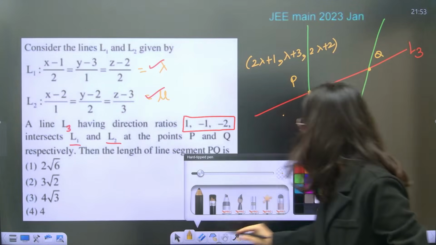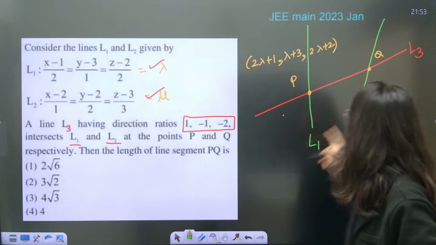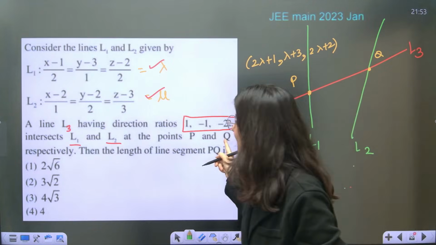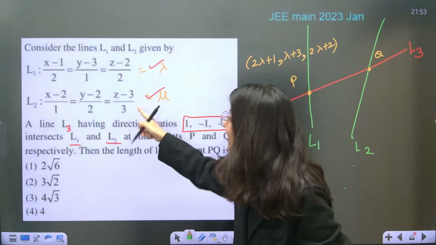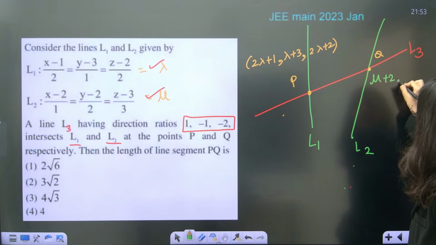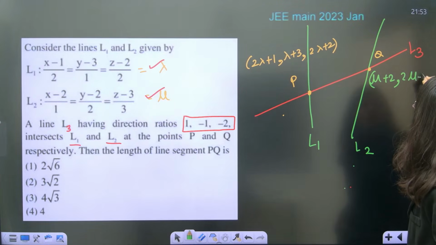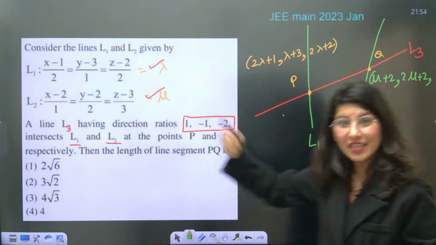Okay, this is your point P. Correct? What about point Q? Where is point Q? Q is lying on L2. L2 is this line. So mu plus 2, comma, 2 mu plus 2, comma, 3 mu plus 3.